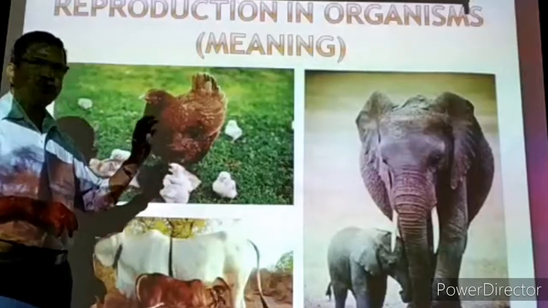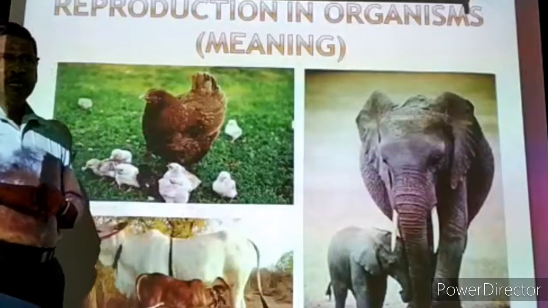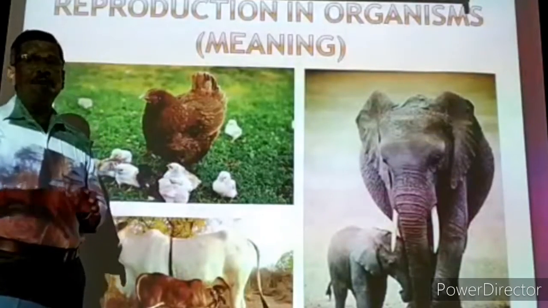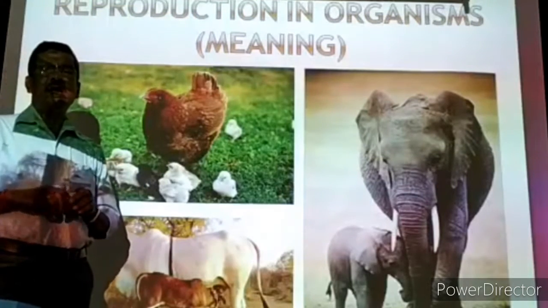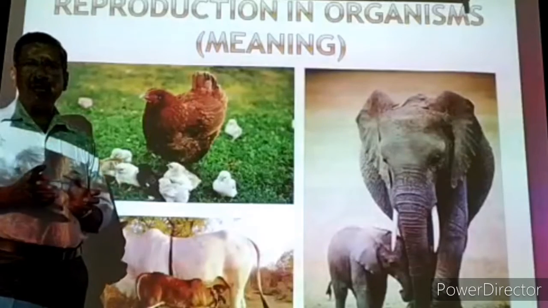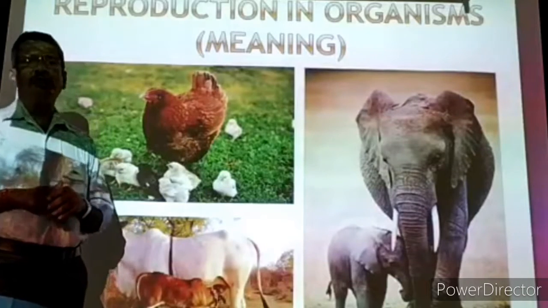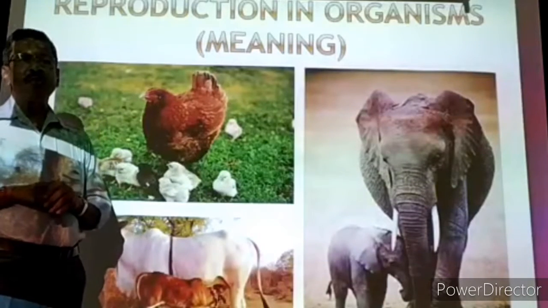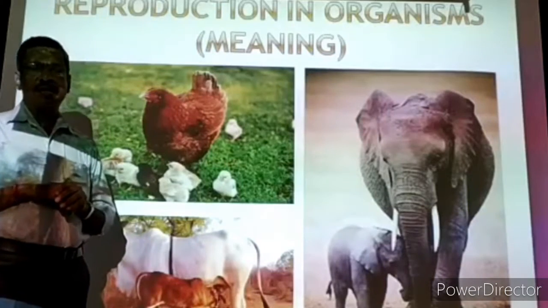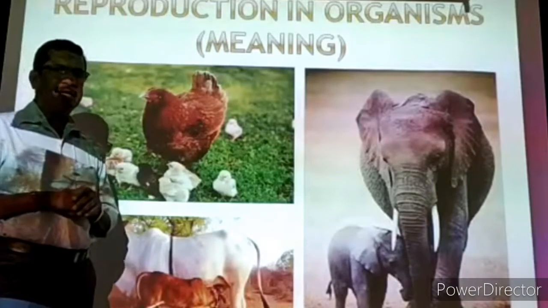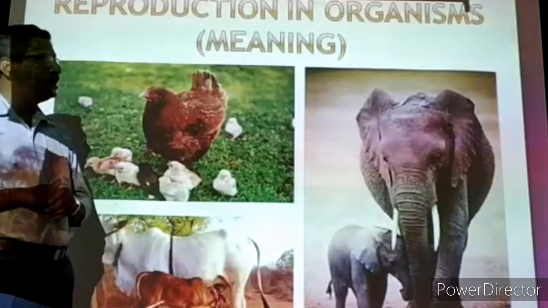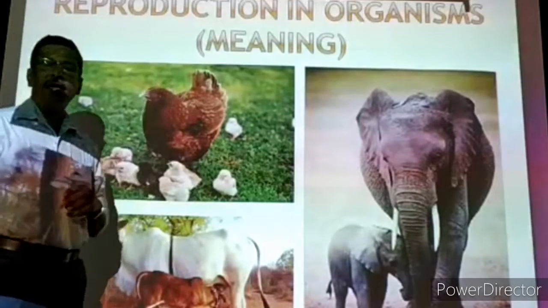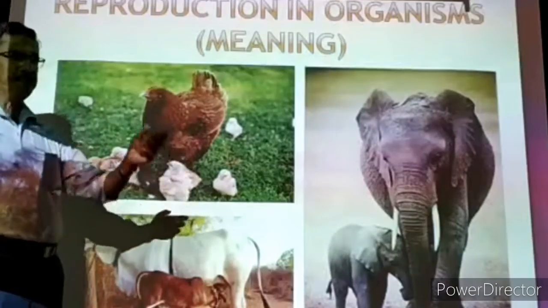Same thing for even microorganisms. If you take microorganisms, amoeba, one amoeba is a unicellular microorganism, and this organism is multiplying into many amoebae. Same with bacteria, a microorganism. One bacterial cell is multiplying into many bacterial cells. Now this is actually the meaning of reproduction.